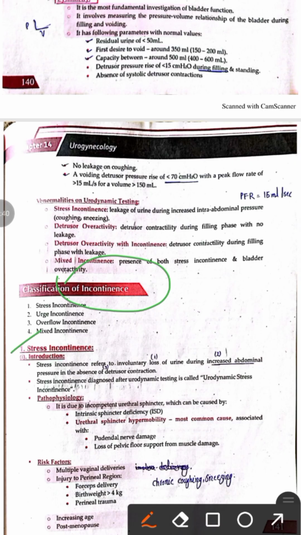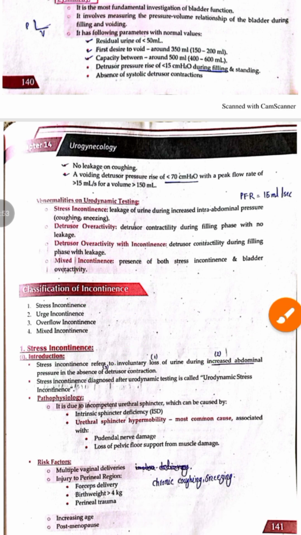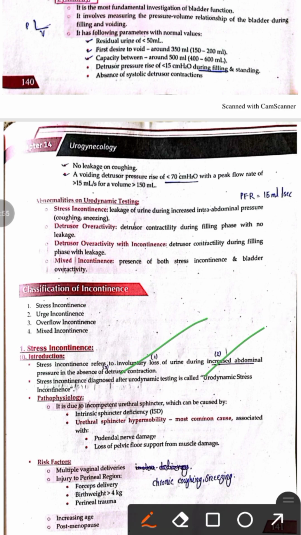Stress incontinence means the involuntary loss of urine that occurs due to the increase in the intra-abdominal pressure during sneezing or coughing, and there is no detrusor muscle contraction. So in stress incontinence, the involuntary loss of urine occurs because of increase in the intra-abdominal pressure. And the stress incontinence which is diagnosed after urodynamic testing is known as urodynamic stress incontinence.